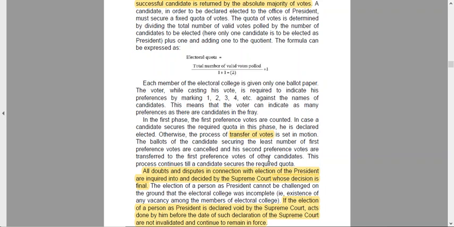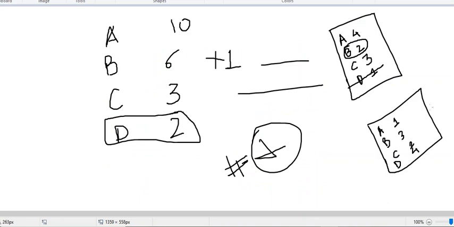The ballots of the candidate securing the least number of first preference votes are cancelled. So this one has been cancelled and the votes have been transferred here.